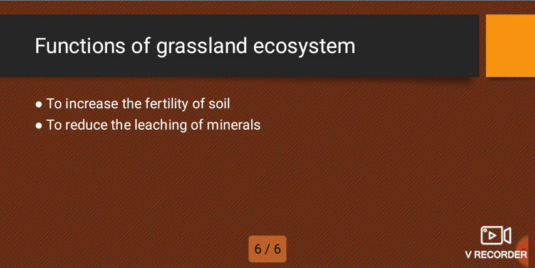Second, it reduces leaching of minerals. This explains that when there is rainfall, some of the minerals on the top of the soil, the grassland prevents them from leaching into the depth of the soil. So grassland prevents minerals from leaching.